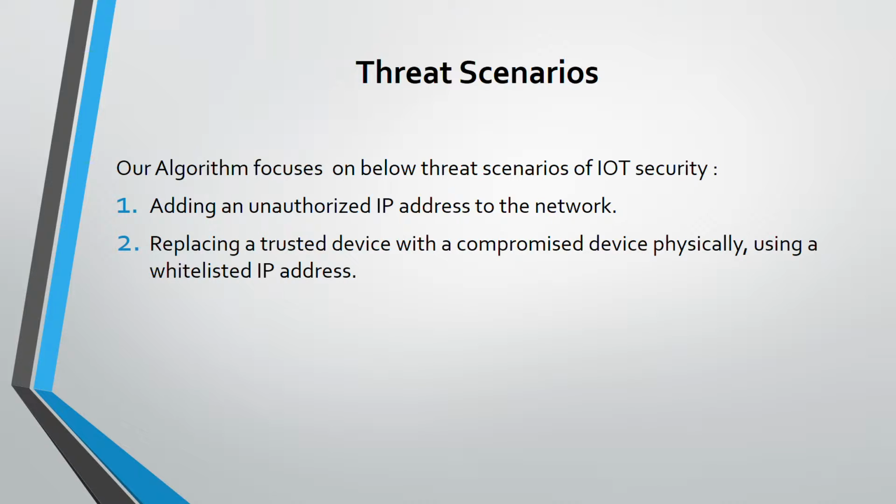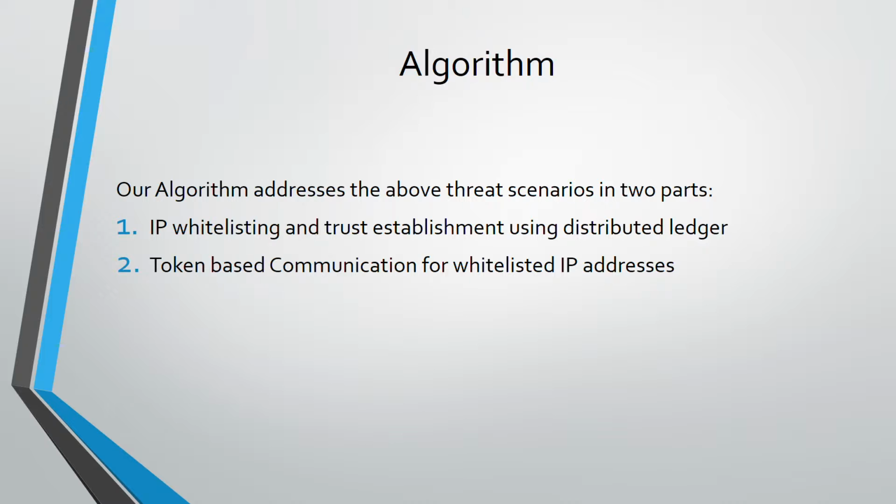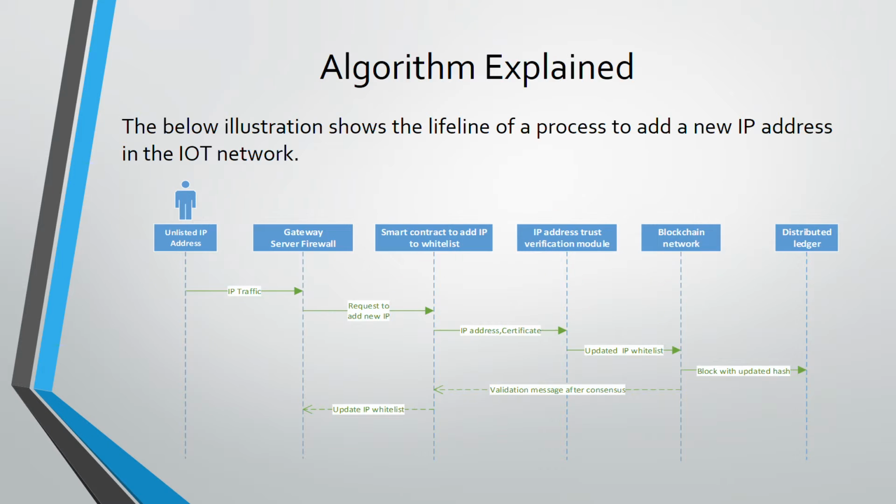Now that we saw the threats in an IoT network, let's prioritize some of the threats which we will be solving. One threat is adding an unauthorized IP address to the network. Another threat which we'll be focusing on is replacing a trusted device with a compromised device physically, using a whitelisted IP address. To address these two threats, we are proposing our algorithm, which uses this solution: IP whitelisting and trust establishment using distributed ledger, and token-based communication for whitelisted IP addresses.